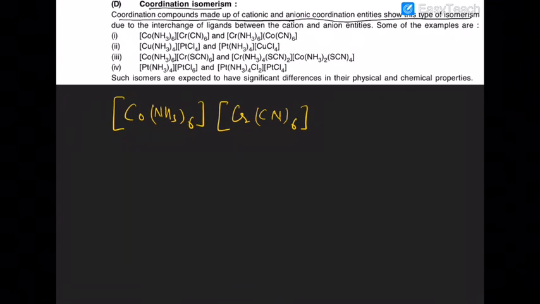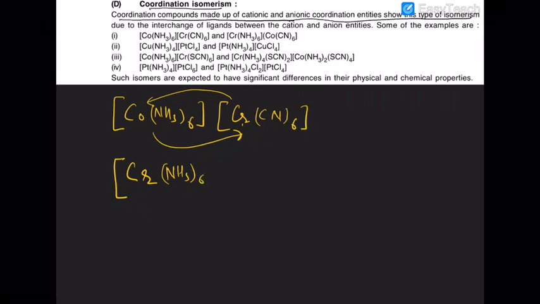You can exchange the metal atoms. Chromium can go here and cobalt can go there. Chromium will show you this complex and cobalt will show you this complex. Why is it important? Because in this case cobalt is cobalt, but in this case cobalt is cobaltate.